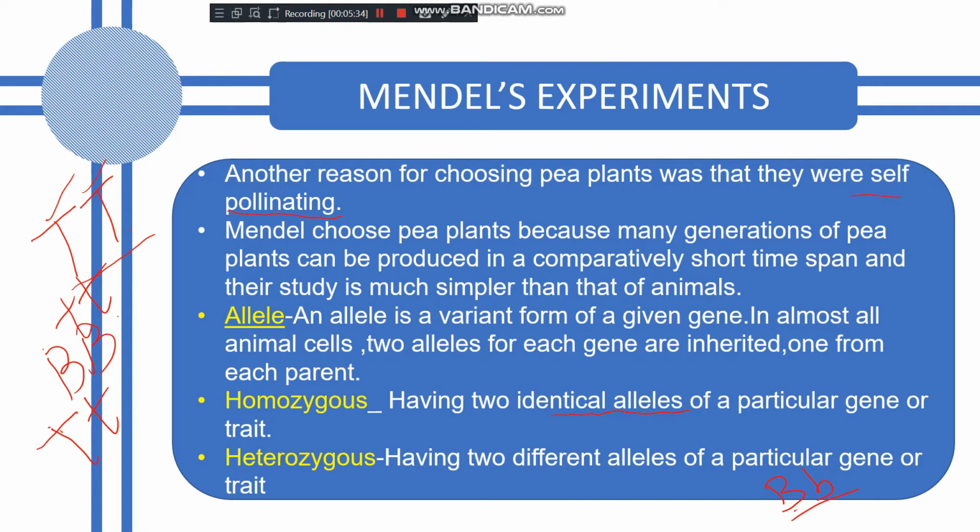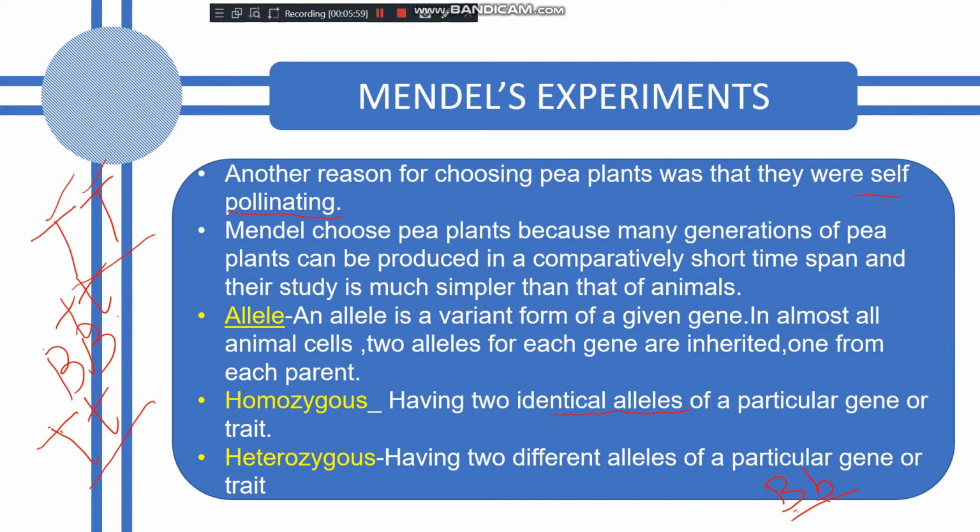But capital T represents tallness and small t represents short height. They represent height only, but the features are different. Here also they represent the color, but they are different. So having two different alleles of a particular gene is called heterozygous.